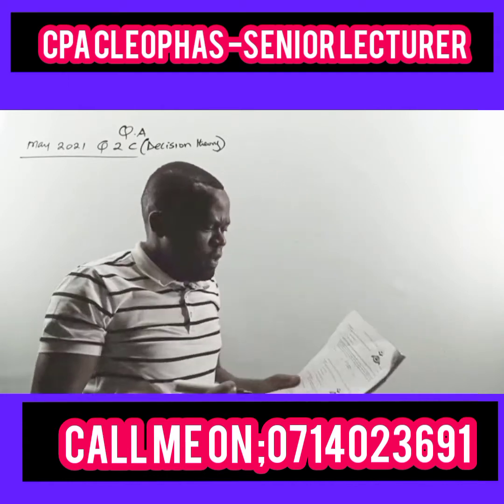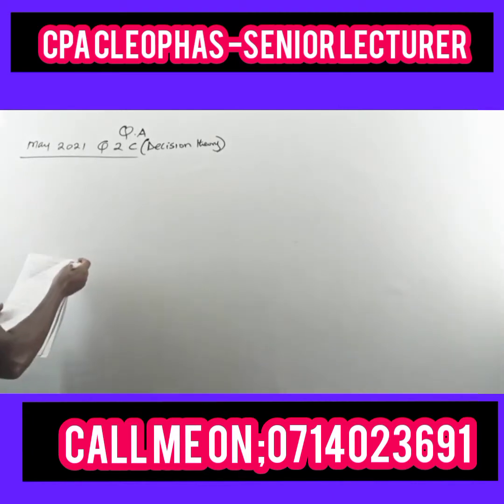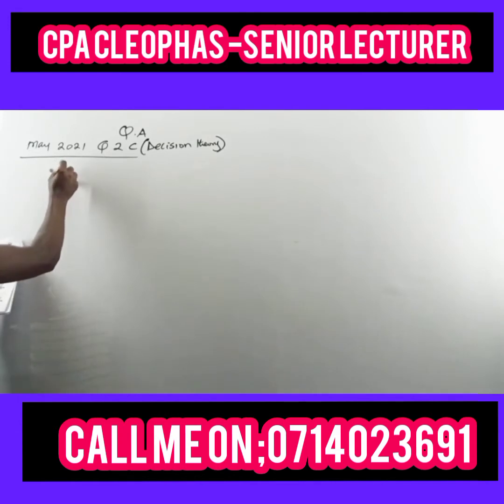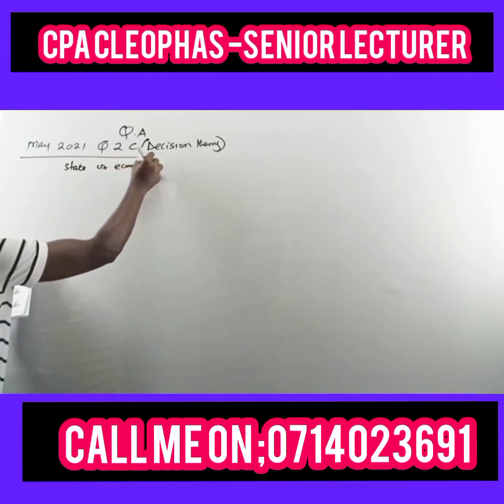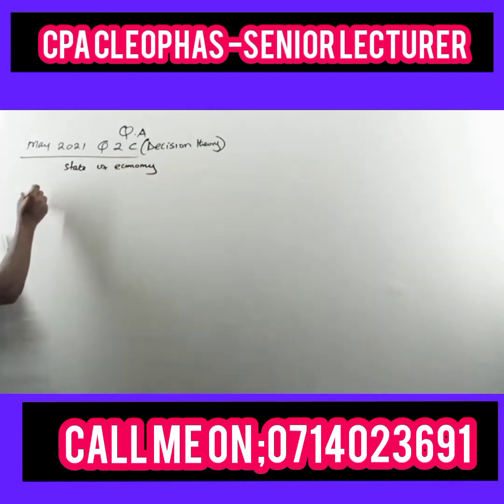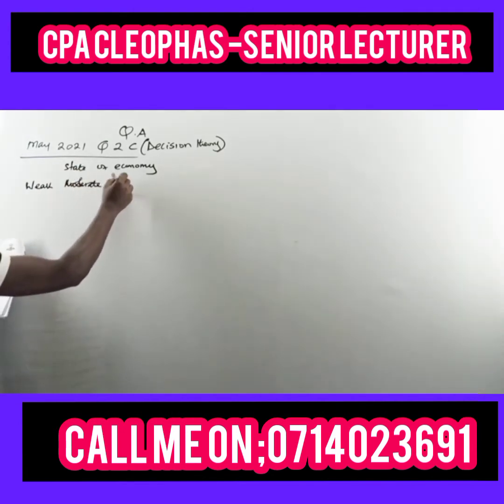So this is the payoff table. I'll have the payoff table here so that you can understand what is happening. We have the state of the economy, which is either weak, moderate, or strong.